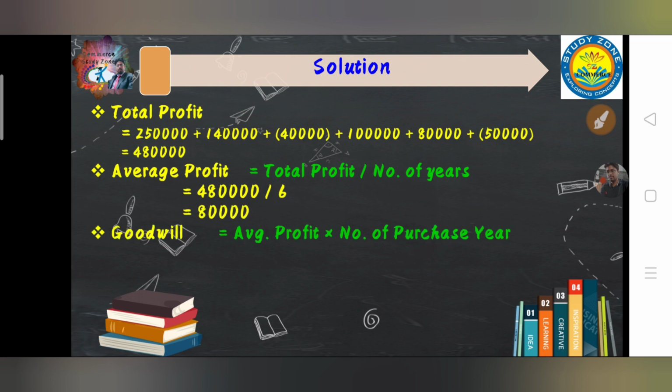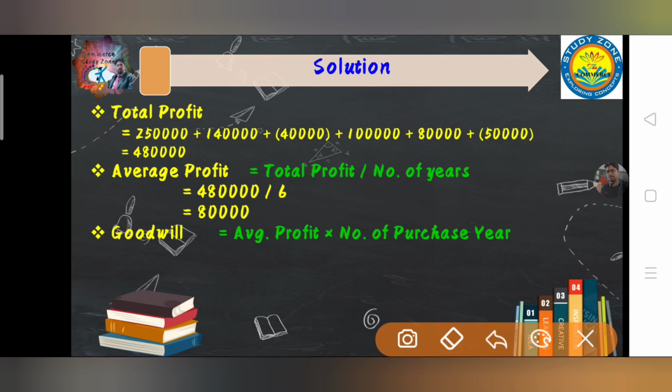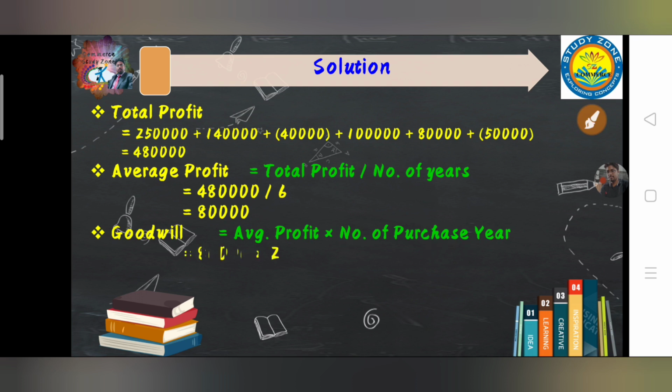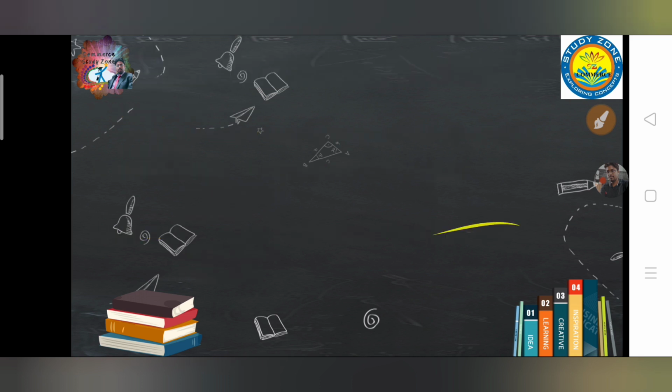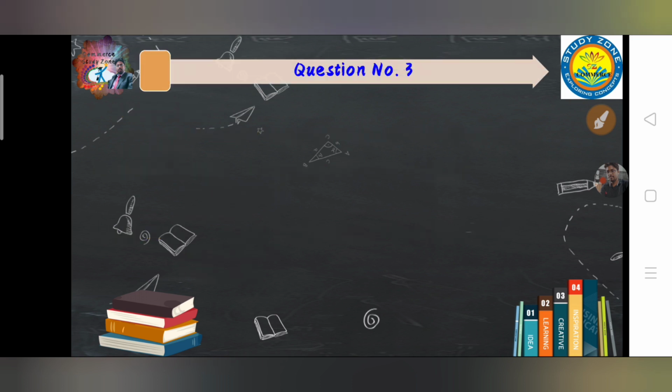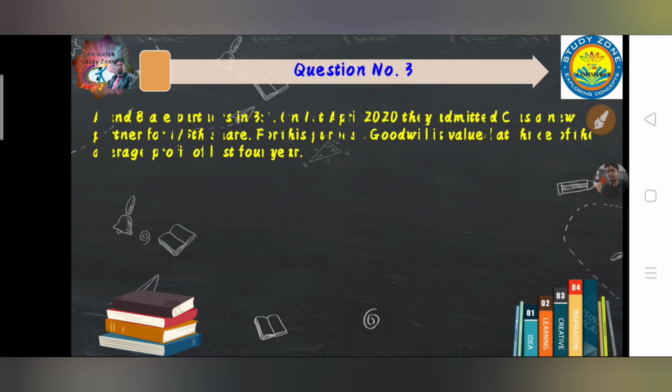Now goodwill is equal to, the formula we have recognized, the average profit and number of times or number of purchase years. So the formula is that, and then average profit is 80,000 and purchase year or times is 2. So the answer is 1,60,000. It is the answer of goodwill in this question. Now let's move on to the third variety of the question under this method.